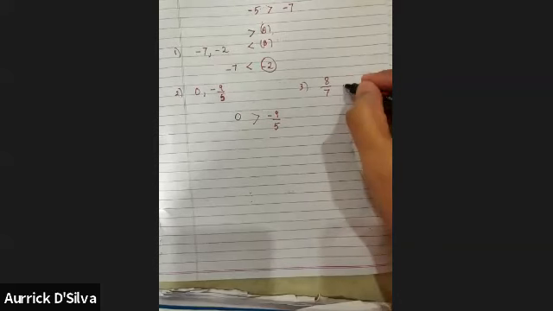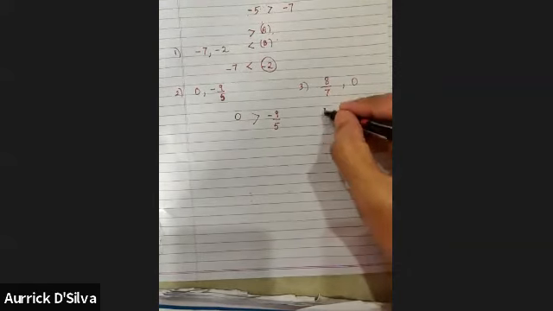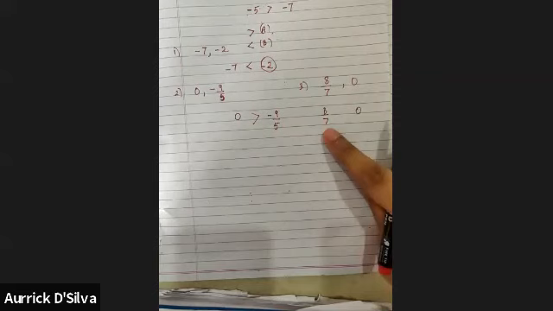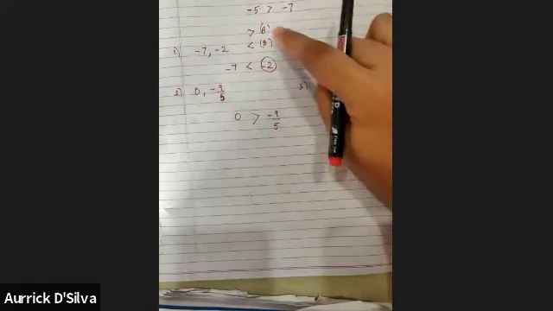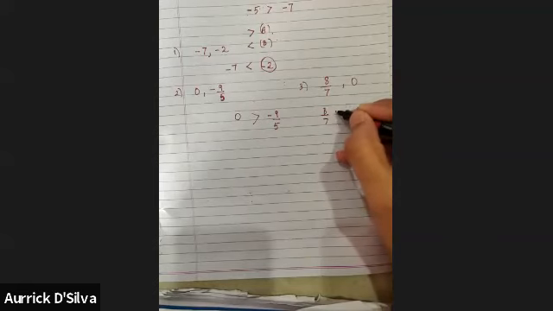And let's say I'll do the third one now. Third sum is 8 upon 7 and 0. Now tell me in these two, I'll write it over here, 8 upon 7 and 0, which is bigger? Sir, 8 upon 7. Perfect. So 8 upon 7 is bigger because it's a positive number. And all positive numbers are greater than 0. So again, tell me, option A or B? Sir, option A. Very good. Because then this side is bigger, the mouth will be facing the left side. You've understood, Sarah? Yes, sir.